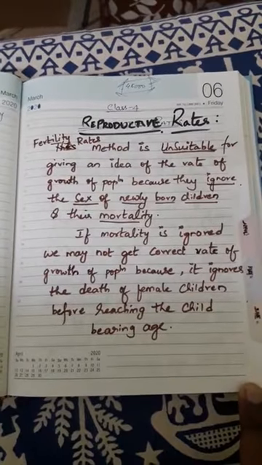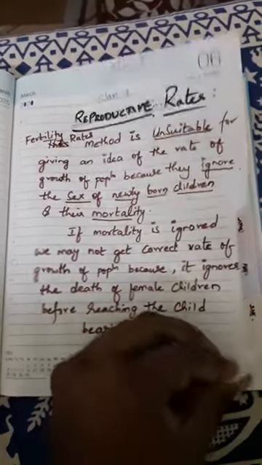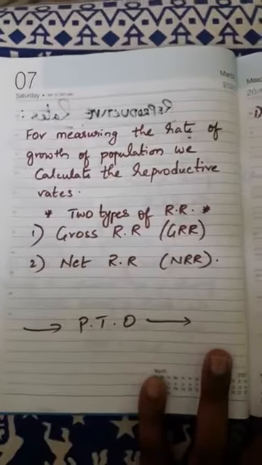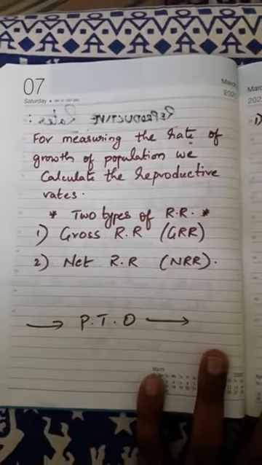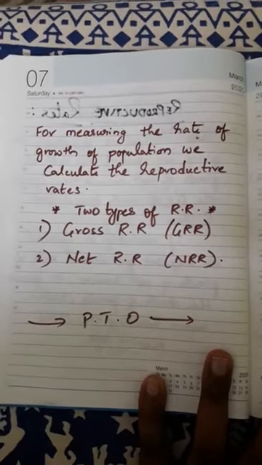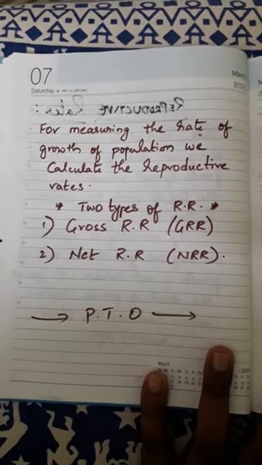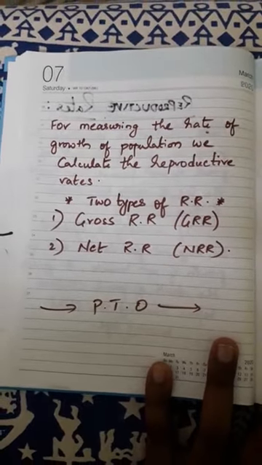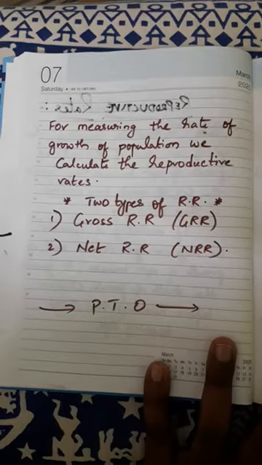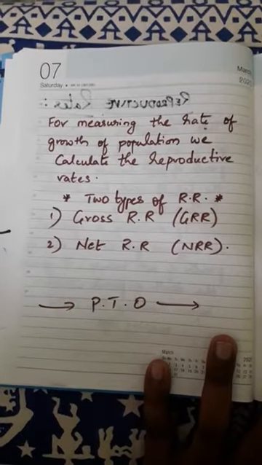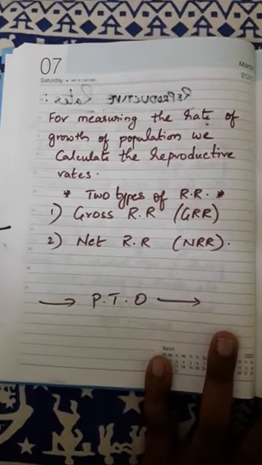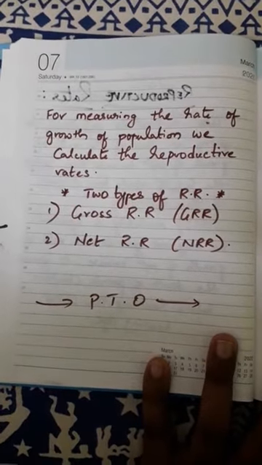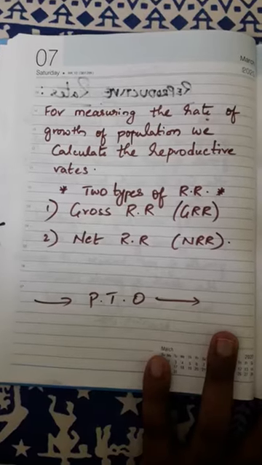So let us see the methods. Reproductive rates. For measuring the rate of growth of population, we calculate the reproductive rates, provided only female births are considered, and at the same time the mortality of females is taken into account.